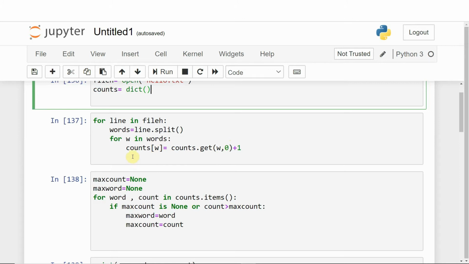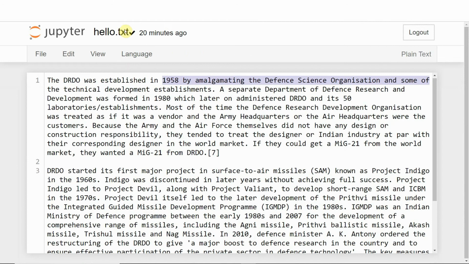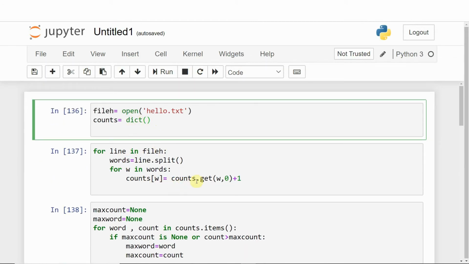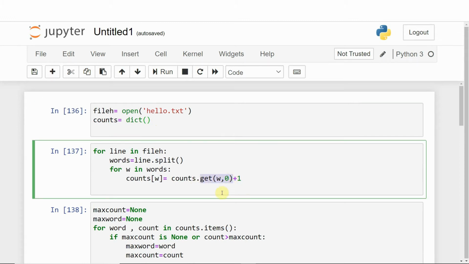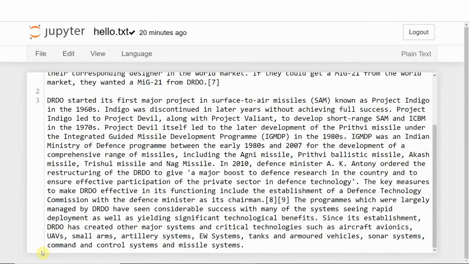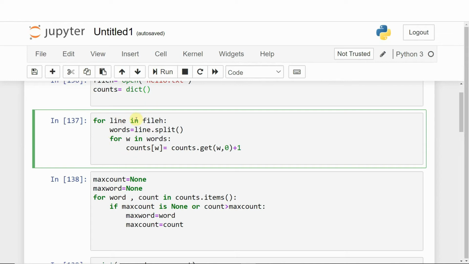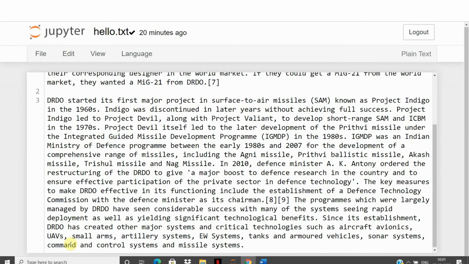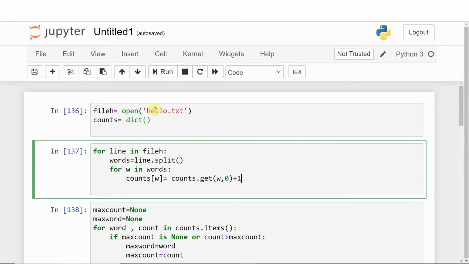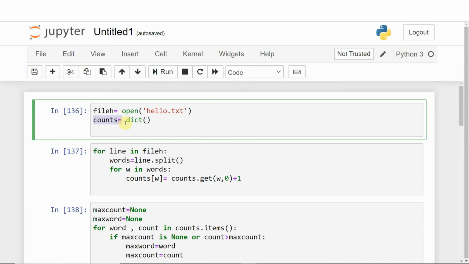So what we are doing here is, for every word w in words, we are storing the word into counts, which is this dictionary, and counting by using the get method. The get method is used in a dictionary to get the value for a key. This for loop will continue until we reach the last line of the paragraph. After that, the loop will be over and we will get a dictionary, counts, which contains the total number of words.